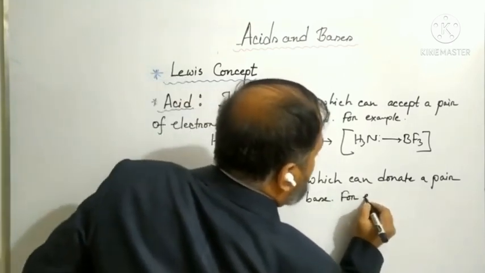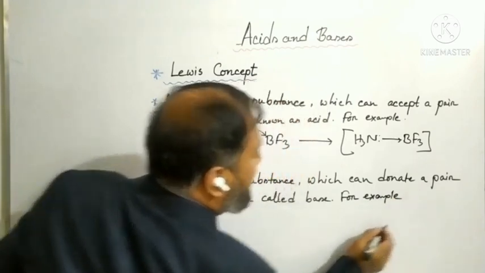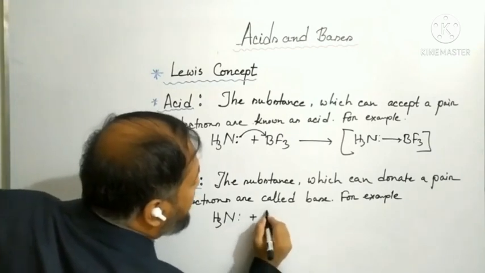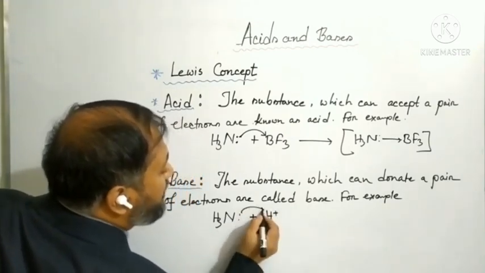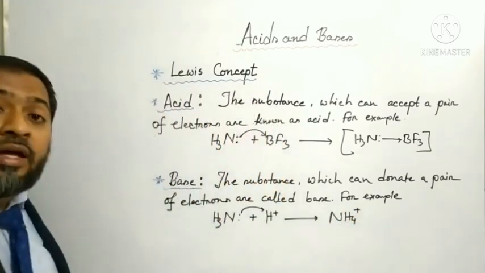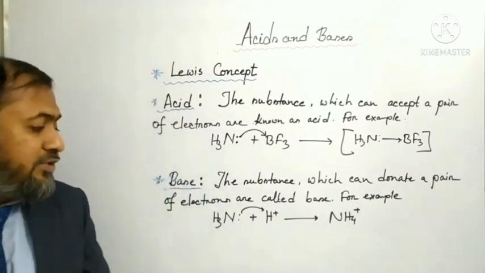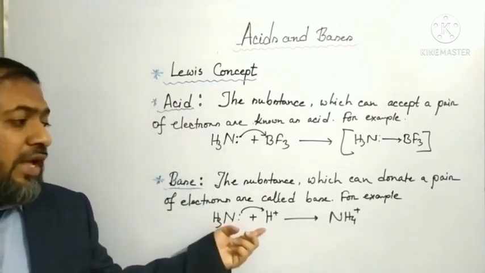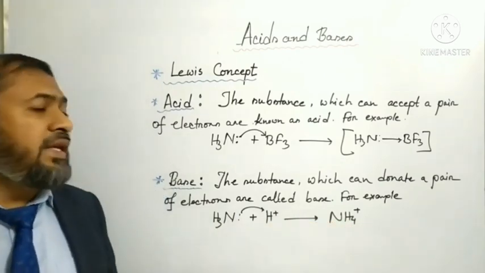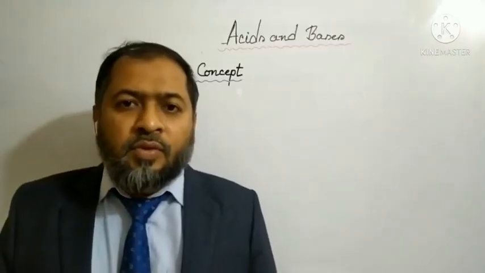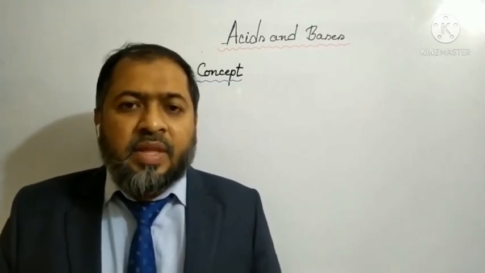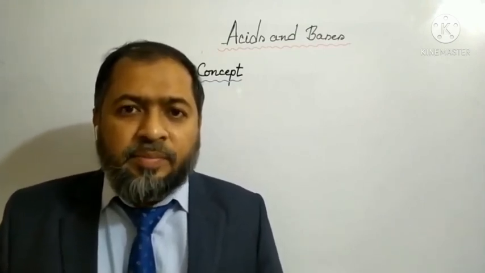For example, you can see ammonia, when it reacts with hydrogen ion or proton, it forms ammonium. Here ammonia donates a pair of electron. You can see ammonia donates a pair of electron and forms ammonium. So according to the Lewis concept, ammonia is a base. So according to the Lewis concept, acids are electron pair acceptors and bases are electron pair donors.